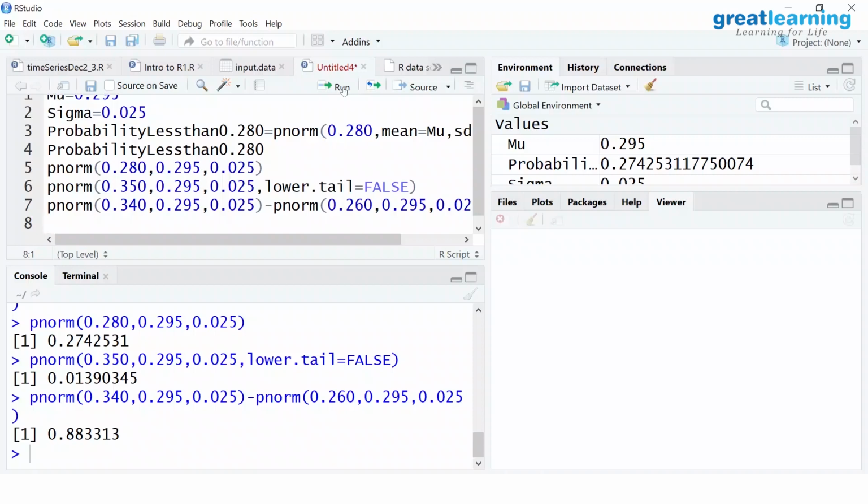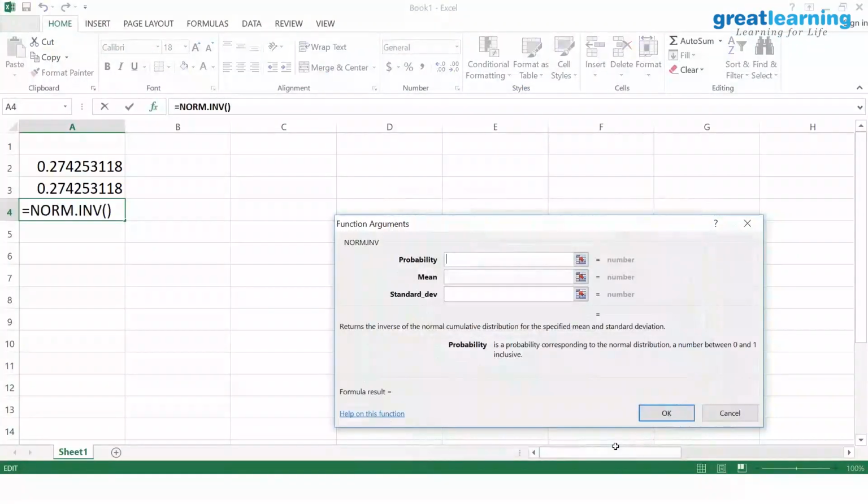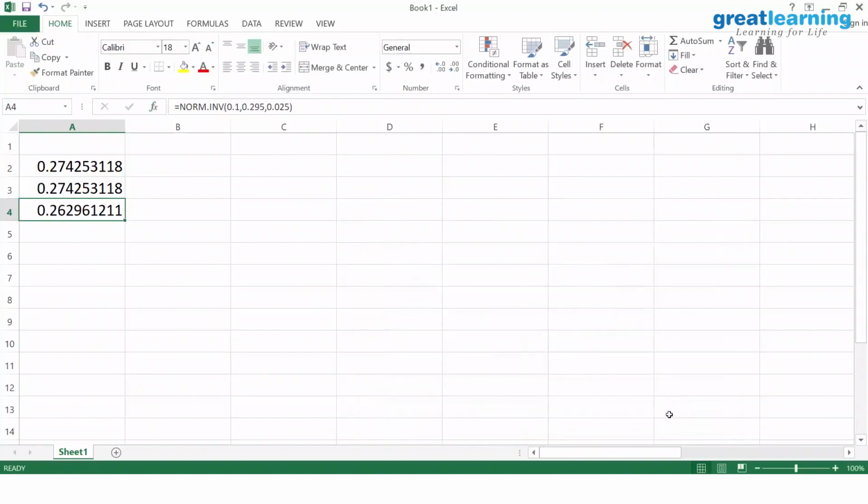So let me go back to Excel. The probability is 0.10, mean is 0.295, standard deviation is 0.025. The answer is 0.263, that is 263 grams is the weight which 90% of the packs would have got more.